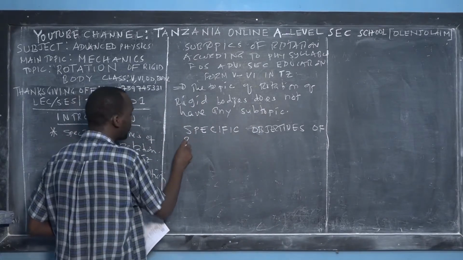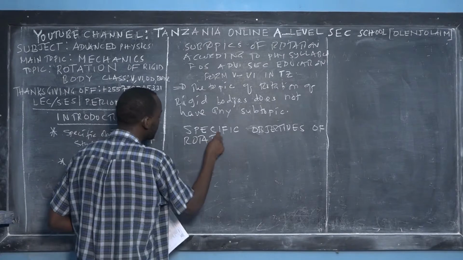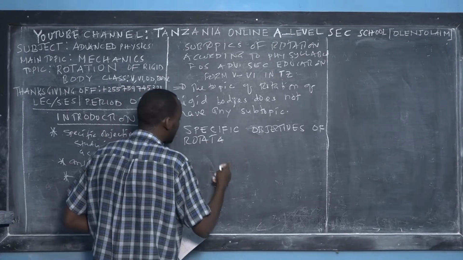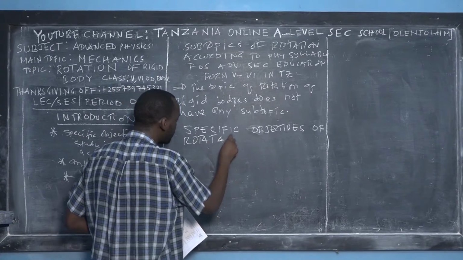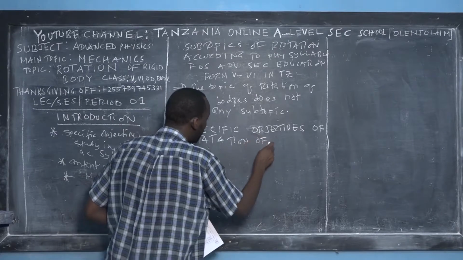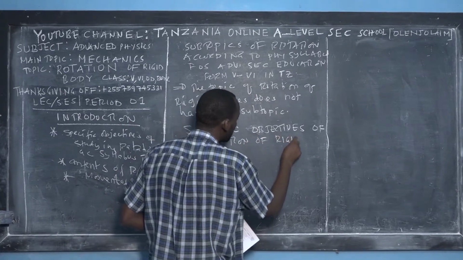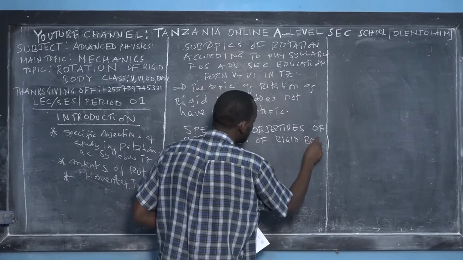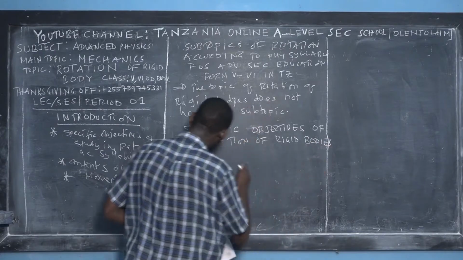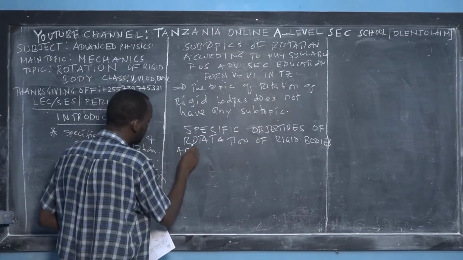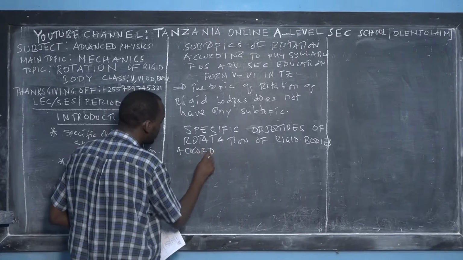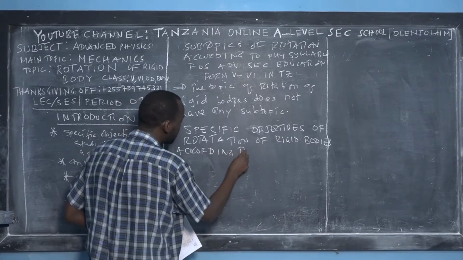I use rotation dynamics and rotation of rigid bodies interchangeably. This is not according to me, it's not according to you, this is according to the syllabus.